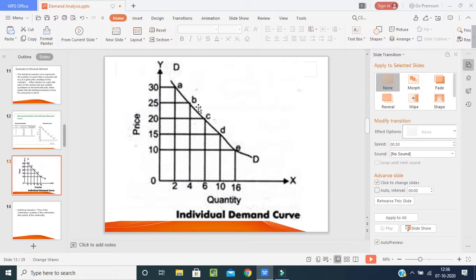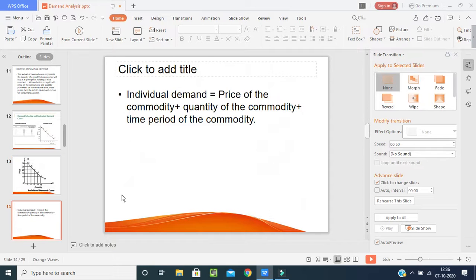When it is 25 rupees, the quantity will be 4. When it is 30 rupees, the number of purchasers is 2. When it will be 35, it will be 0. No one is going to purchase because the price is very high in the market. So by seeing this, we can understand.